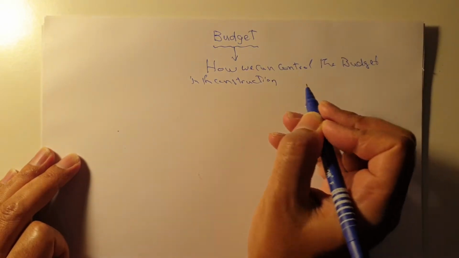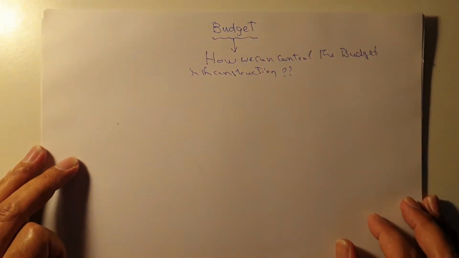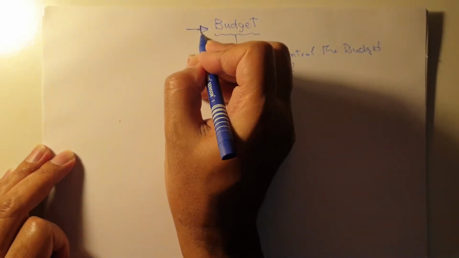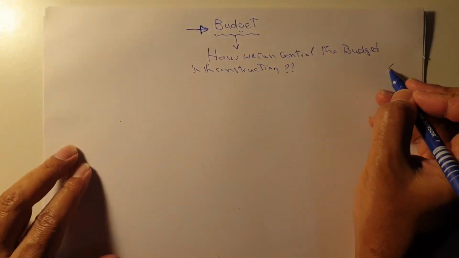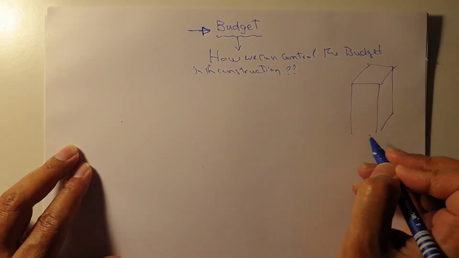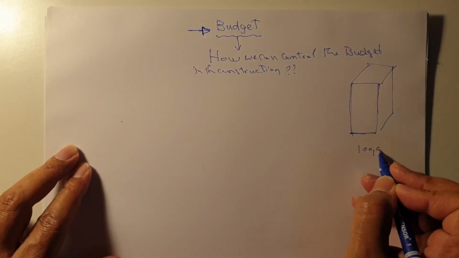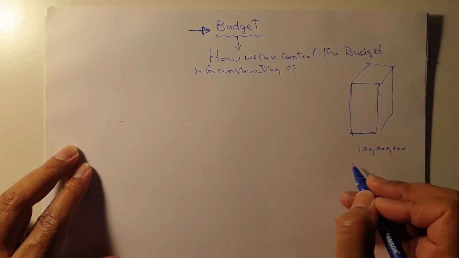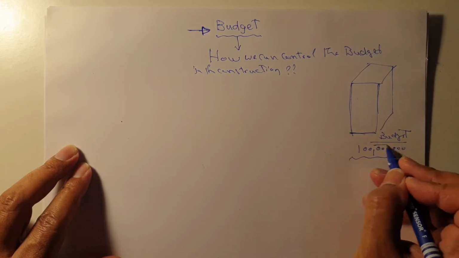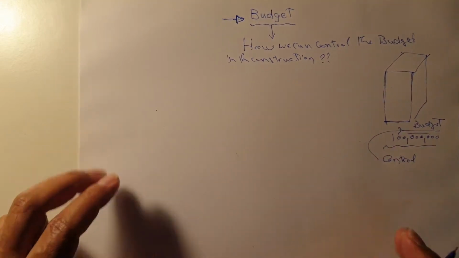And to understand how we can reply to this question, first of all, we have to understand properly what is the content of the budget in the construction project. We will take one example. If we have one tower and the sale price for this tower is equal to 100 million, and we need to make a budget, and we want to make control and monitoring for our budget. How can we do it?